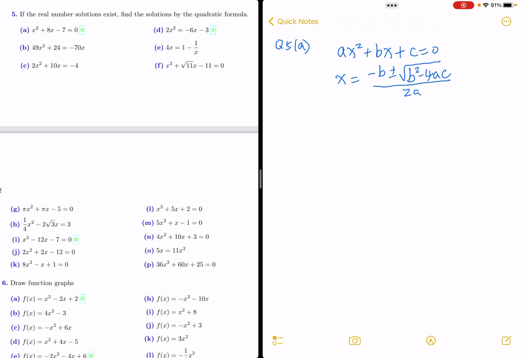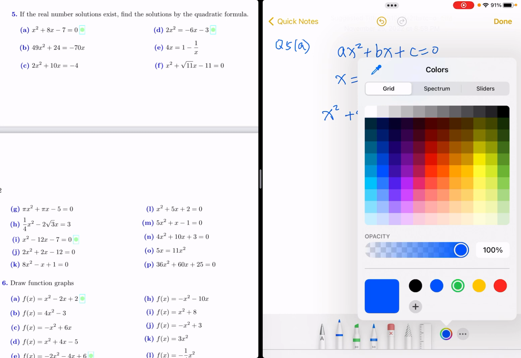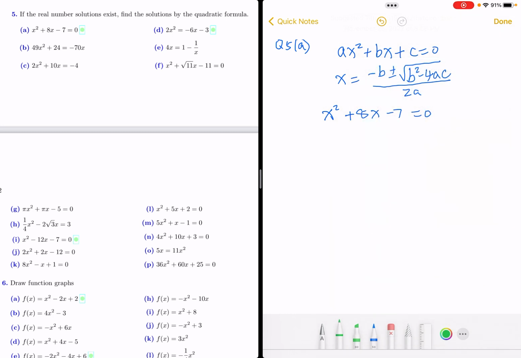Now right here we have x squared plus 8x minus 7 equals 0. Be careful here, in front of x squared is 1.